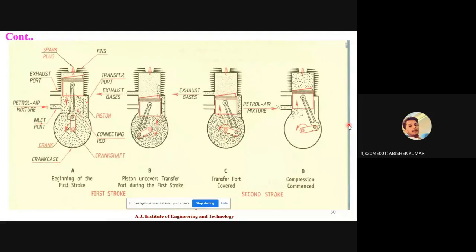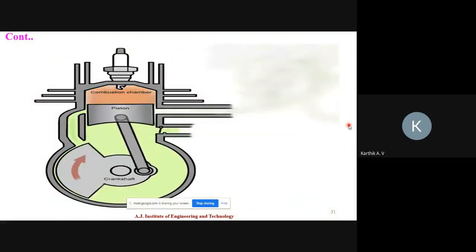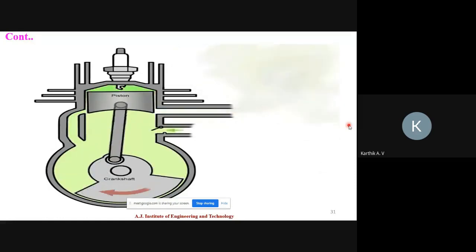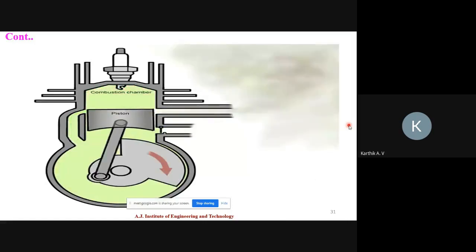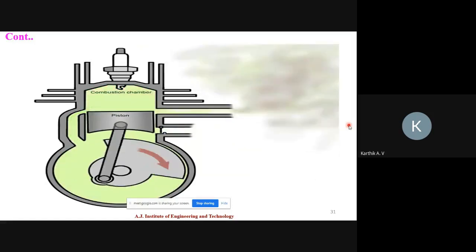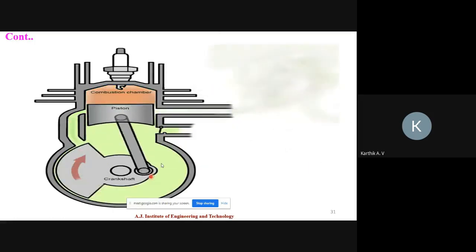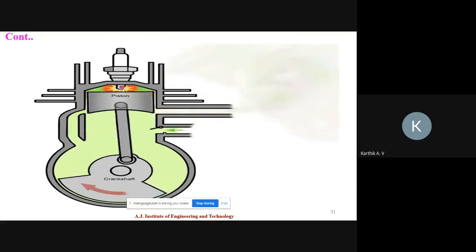Yes, sir. Okay, so in this way this petrol engine will work. Only one revolution of the crankshaft is needed to complete all four processes. Inlet: mixtures are coming to the crankcase, then moving to the cylinder.